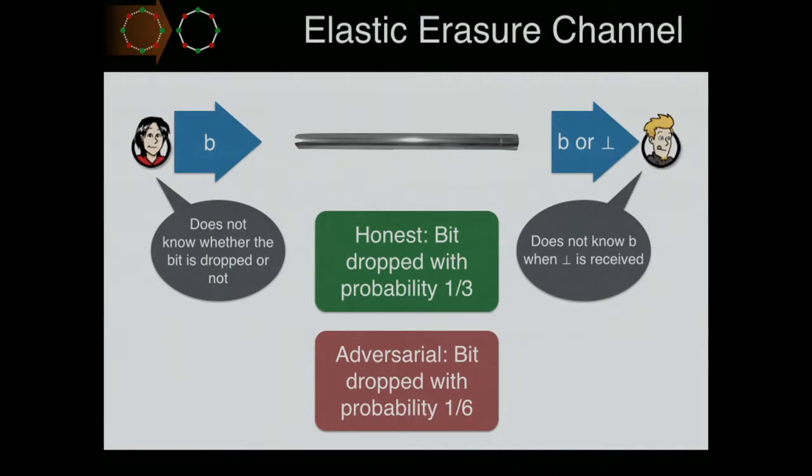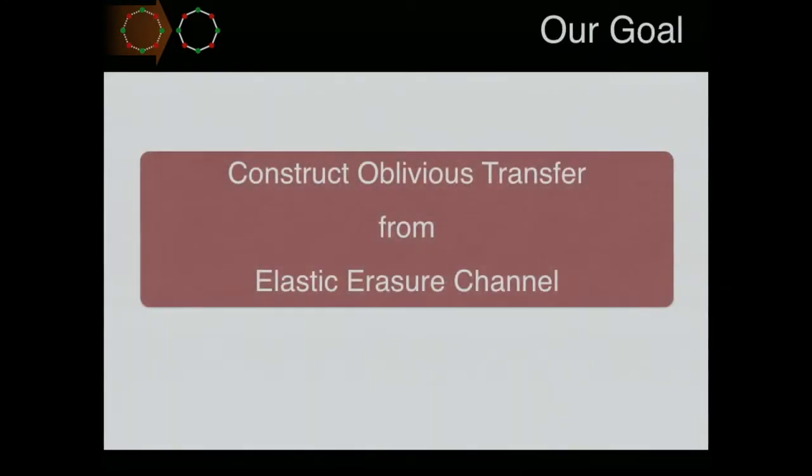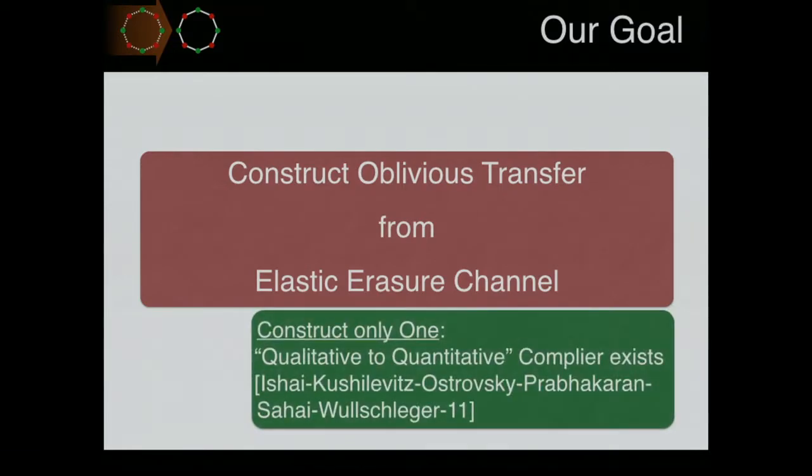Now, given this model of an elastic binary erasure channel, our task is to construct oblivious transfer using such elastic versions of binary erasure channel. I want to emphasize that we only want to construct one. I will only show you how to construct one OT, because given this qualitative result, we know how to convert it into a quantitative result. That is, we can construct a large number of OTs. So we are just interested in the qualitative result.